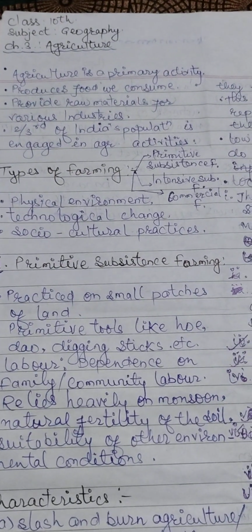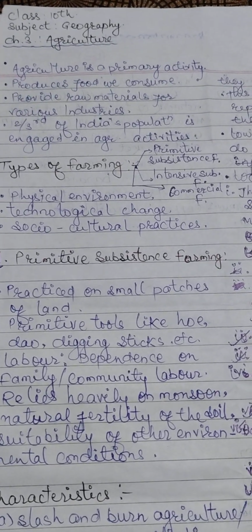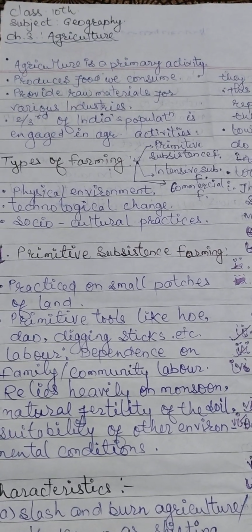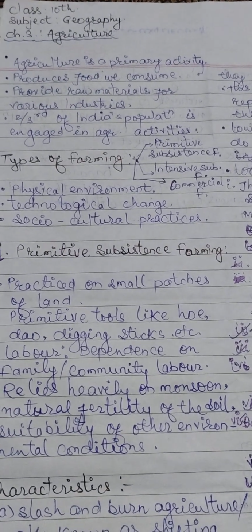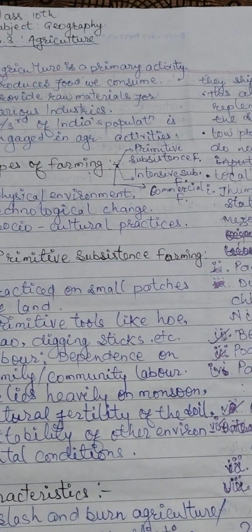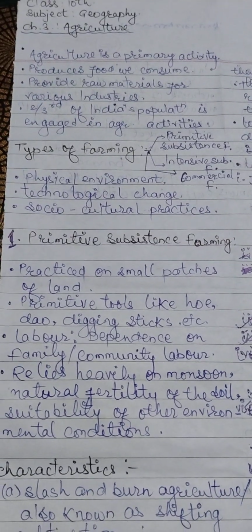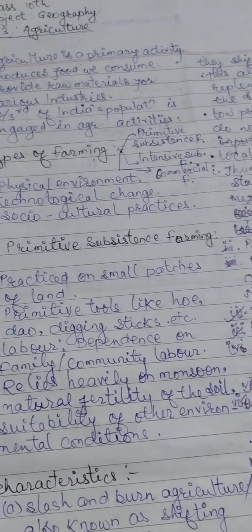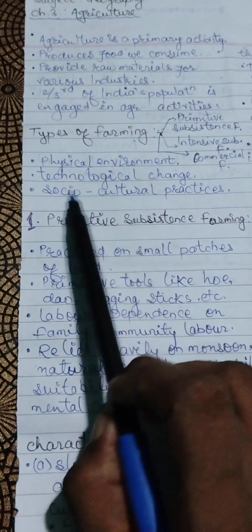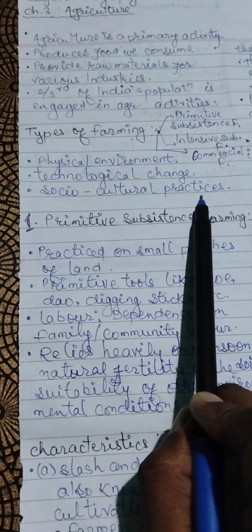Coming to the next, we will see about types of farming. So there are three main types of farming. The first one is primitive subsistence farming, second one is intensive farming, and third one is commercial farming. Let's see about the types of farming. It is dependent on the physical environment, technological changes, and the socio-cultural practices.